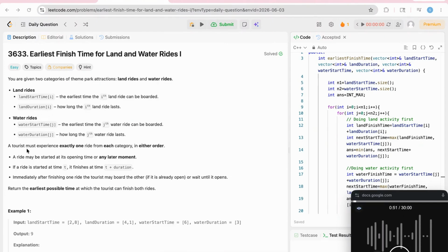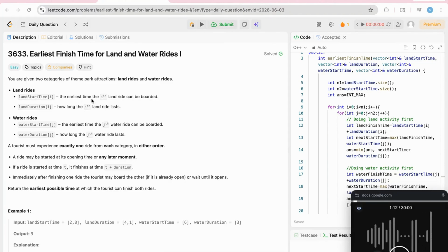Now, there is a tourist who wants to experience only one ride from each category. That is, he or she will take one land ride and one water ride, and they can take them in any order, it does not matter. A ride may be started at its opening time or any later moment.